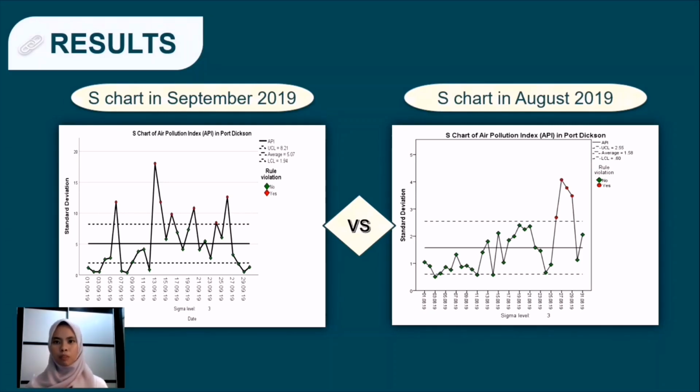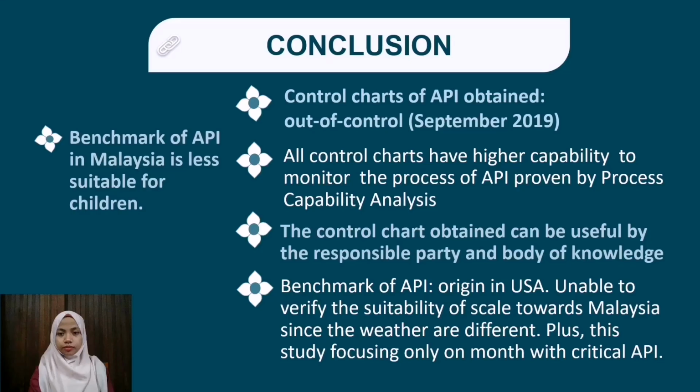For extra knowledge, I'll show you the difference between the S chart in September 2019 versus the S chart in August 2019 for API in Malaysia. As we all know, in September 2019, there was a heavy haze happening in Malaysia due to the open burning. This results in an out-of-control condition in the S chart due to the unstable increase of API. Well, we can see here in August, the S chart is in control because the API is in normal range.